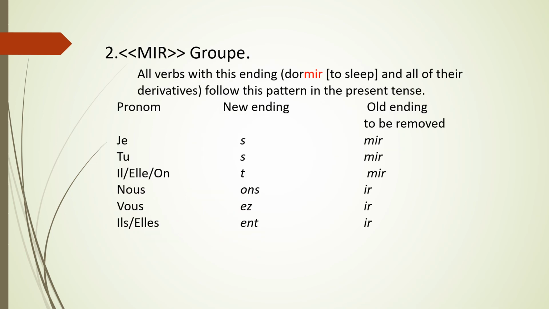Le deuxième groupe, MIR group. In this, all the verbs with this ending, MIR, and all their derivatives follow this pattern which is given below, where the new endings are S for je, S for tu, and T for il and on. Here we remove MIR with all the singular pronouns. But with the plural, nous, vous, ils, we remove IR, and the new endings are ONS, EZ and ENT.